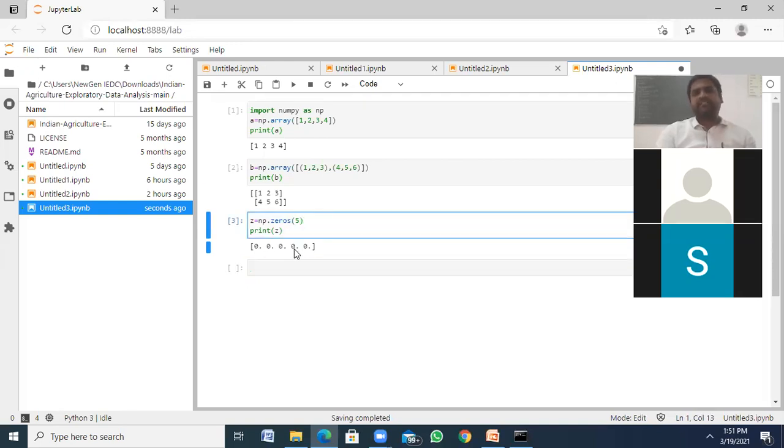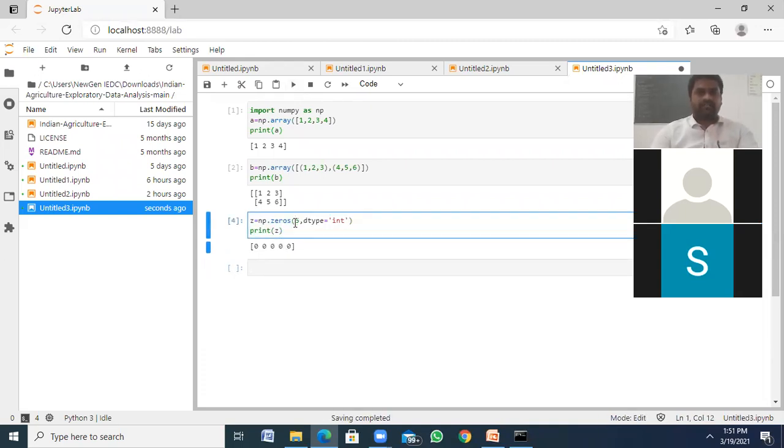Here I'm getting the values 0. 0. 0. By default, any function apart from the array function which returns an array of values returns them in float representation. If I want a data type other than float, let's say integer, we can use dtype of int. So it returns like this.